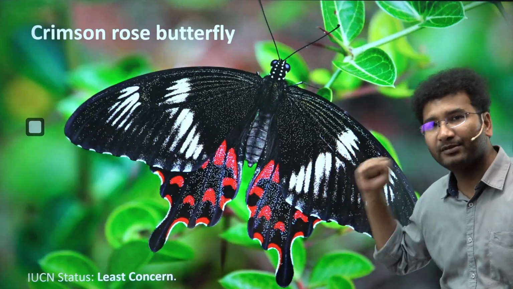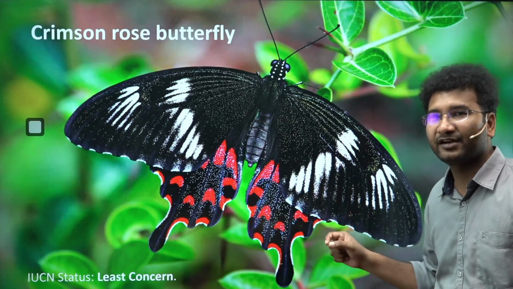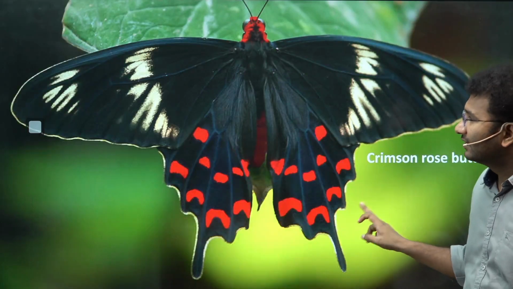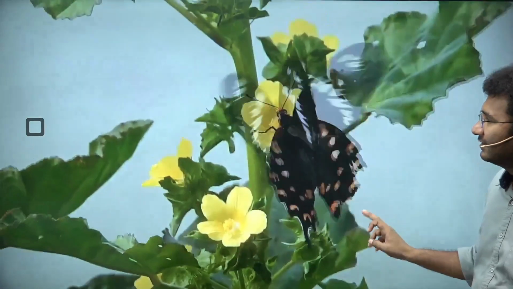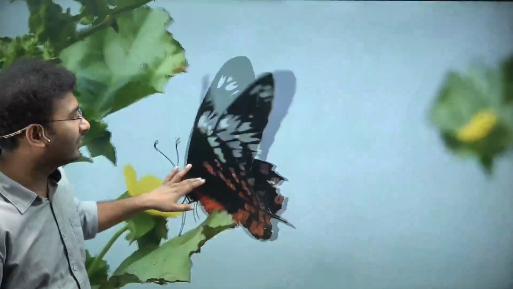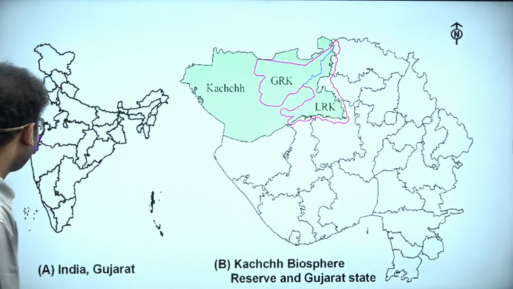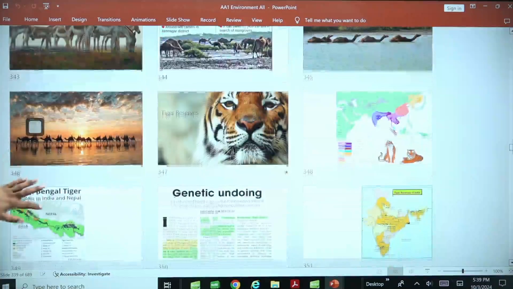Now this is crimson butterfly. This is also present in the southern part of India. Likewise, there are unique species which are present in a few areas itself. These are called endemic species. In India you will find them, nowhere else you will find them, right? So likewise, the species are very unique to India.